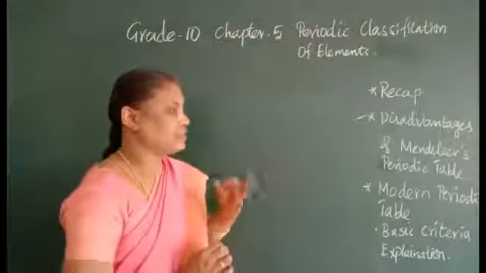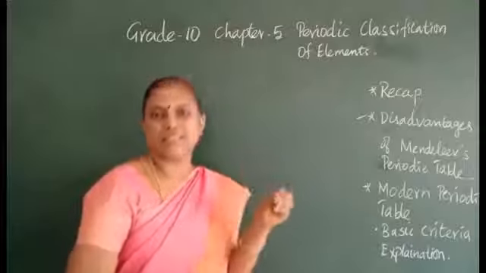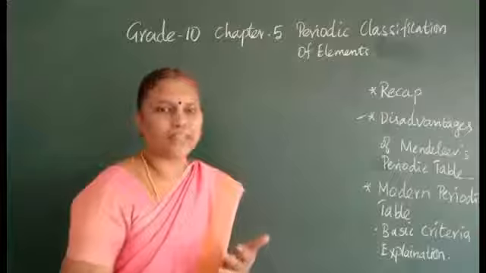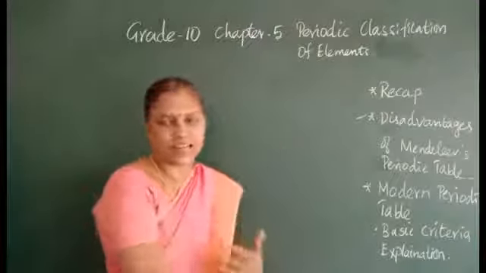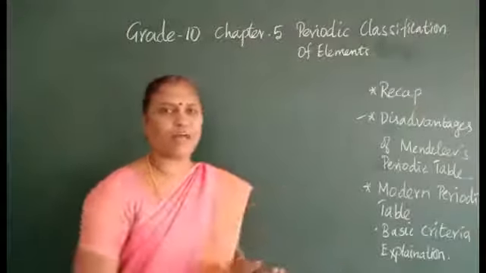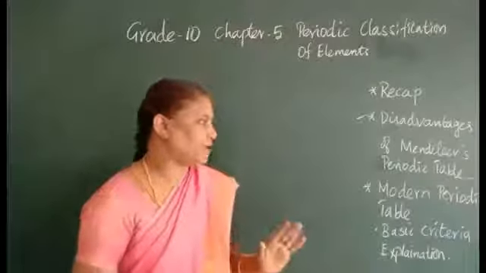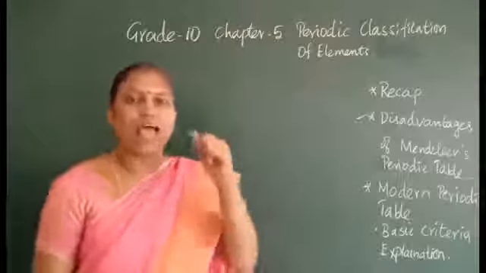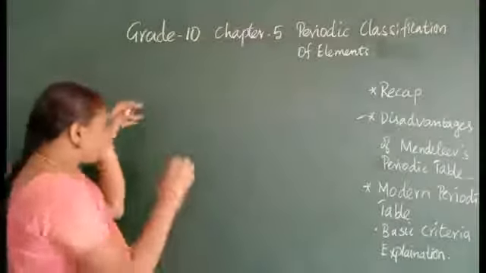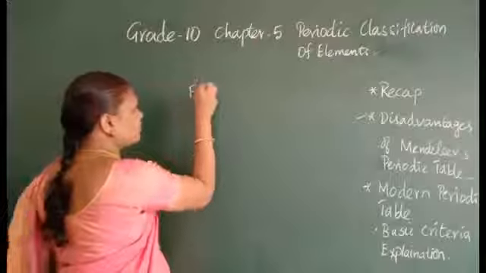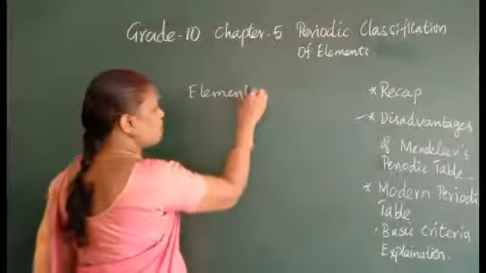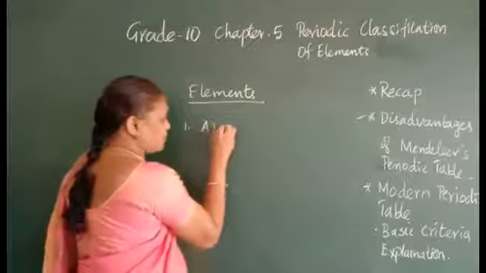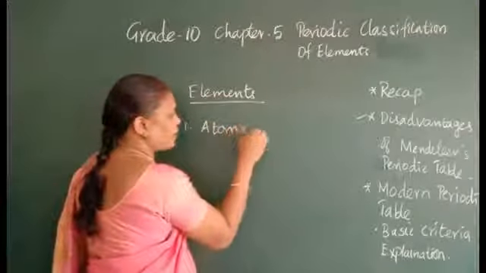Then the third one is that some elements with similar and dissimilar properties have been placed together, and lighter elements and heavier elements have been placed. Here the problem has been solved by choosing the correct increasing order of atomic number and he has grouped the elements. Okay, elements are arranged based on atomic number.